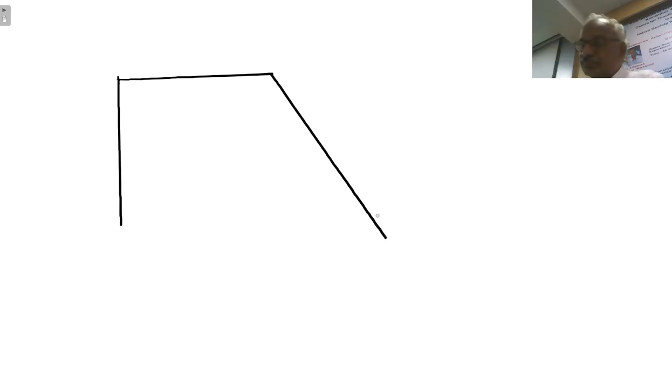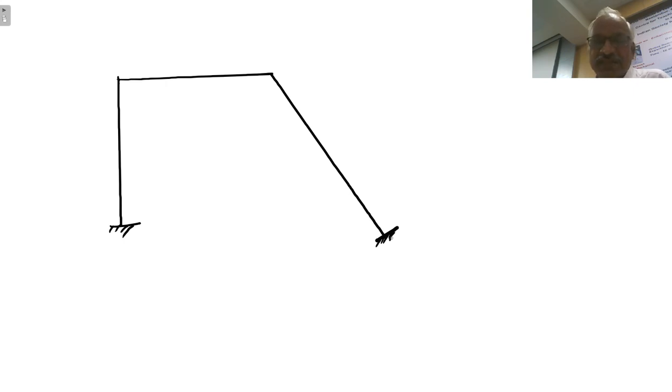Suppose there is a frame like this. Obviously, this frame is unsymmetrical. Column AB is vertical, column CD is inclined, all these things.